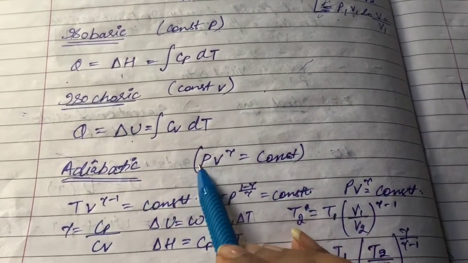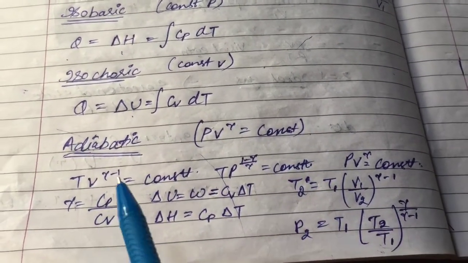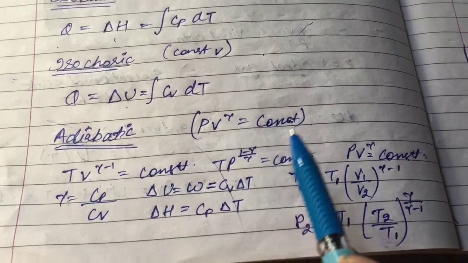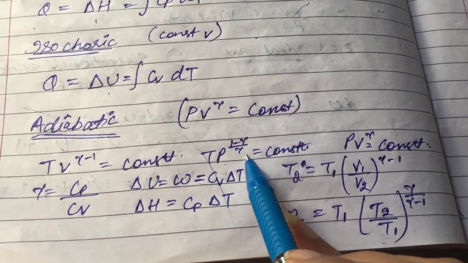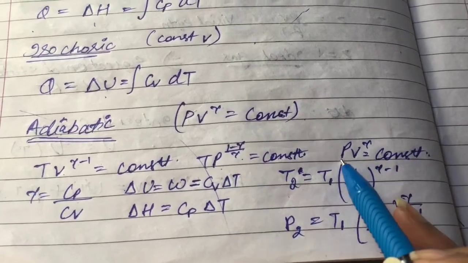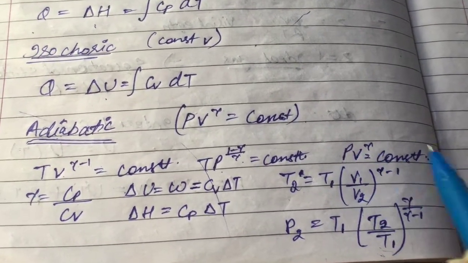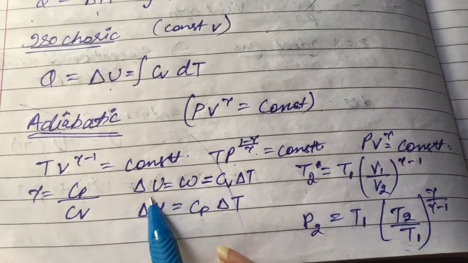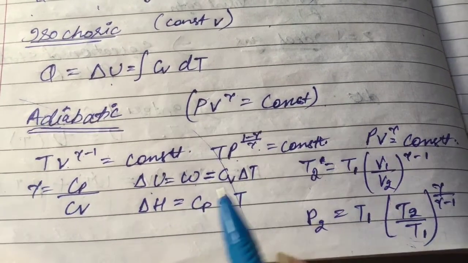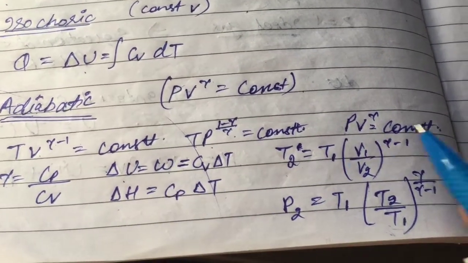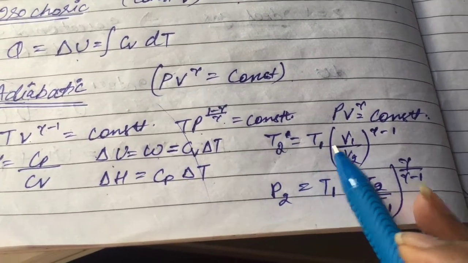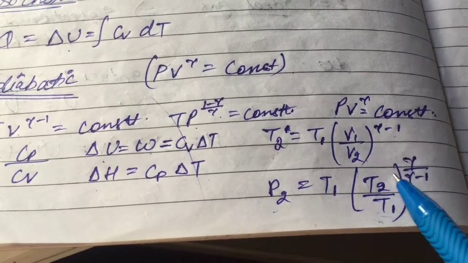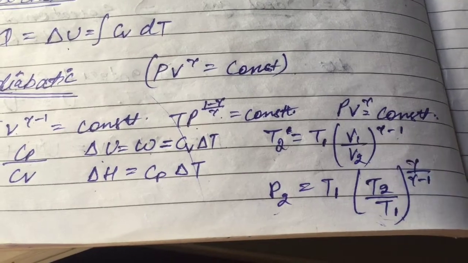For adiabatic process, PV to the power gamma is constant. We know that gamma is Cp by Cv, and TV to the power gamma minus 1 is also constant. TP to the power 1 minus gamma by gamma is also constant. P by V gamma is constant. This is the standard form of adiabatic process. So for adiabatic process, our change in internal energy is equal to W is equal to Cv delta T. Change in enthalpy is Cp delta T. And we can calculate T2 is equal to T1 into V1 by V2 to the power gamma minus 1, and P2 is equal to P1 into T2 by T1 to the power gamma by gamma minus 1.